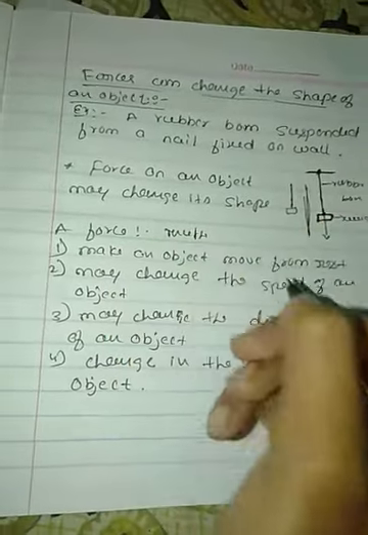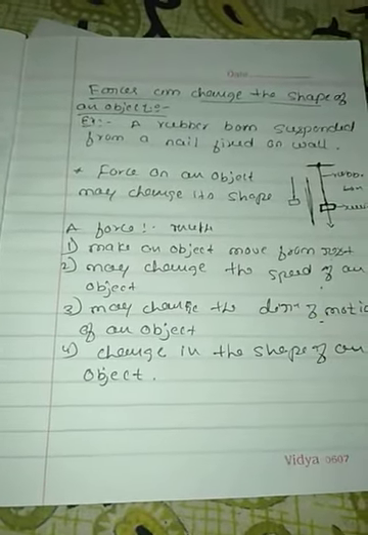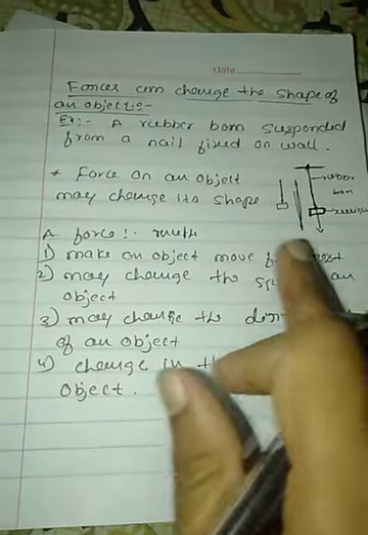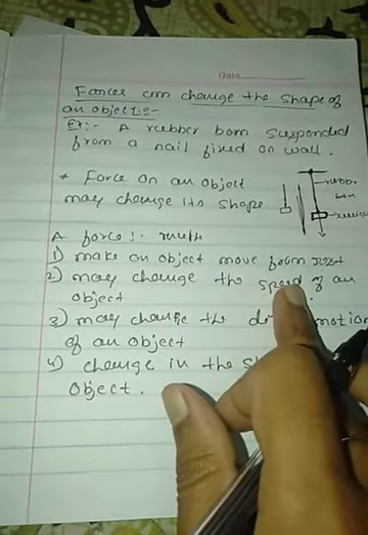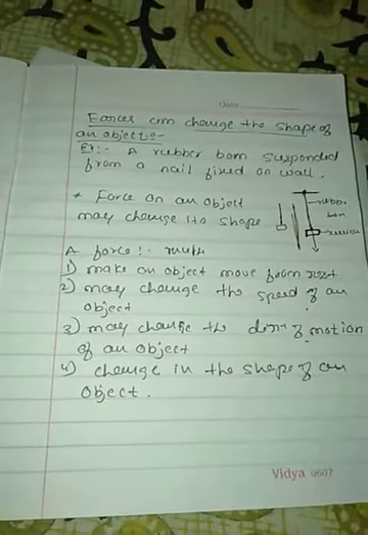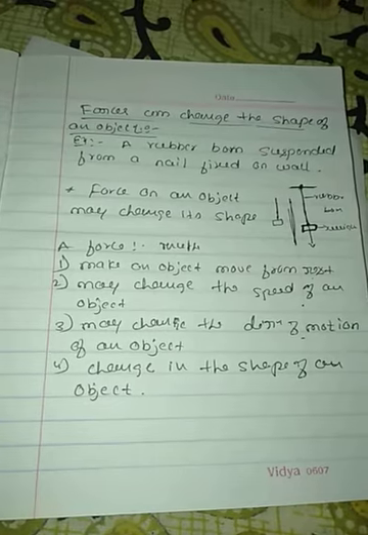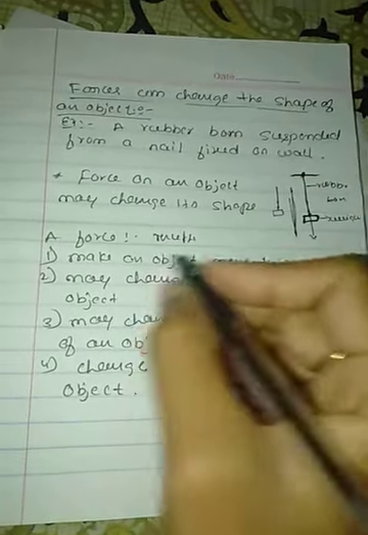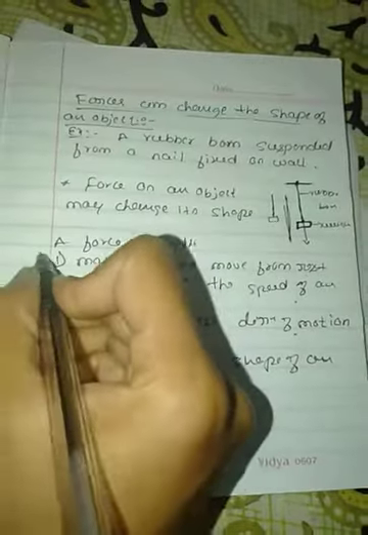When you apply the force on any body, the results are: the object will move from the rest position, or it changes the speed of the object, or it changes its direction of motion, or a change in the shape of an object. So the force can bring these results. Remember that.